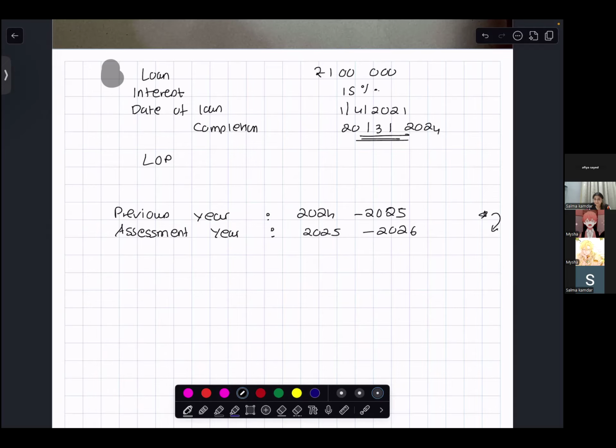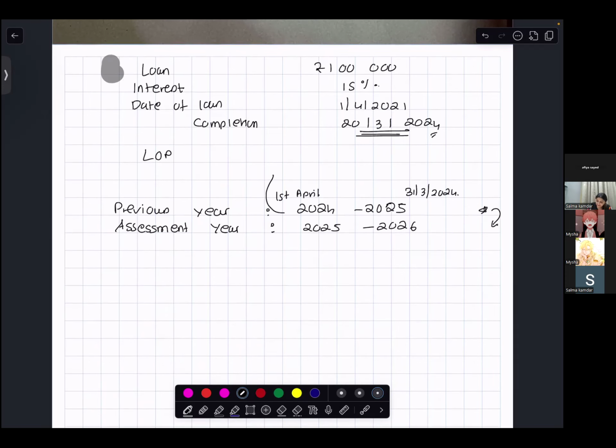The year starts on 1st April, no? So 1st April 2024 to 31st March 2025 is the previous year. The construction was completed in the year immediately preceding the previous year, that is 2023-2024.